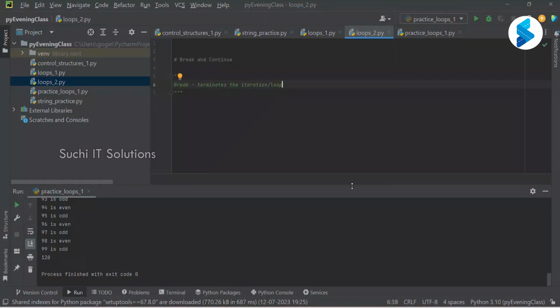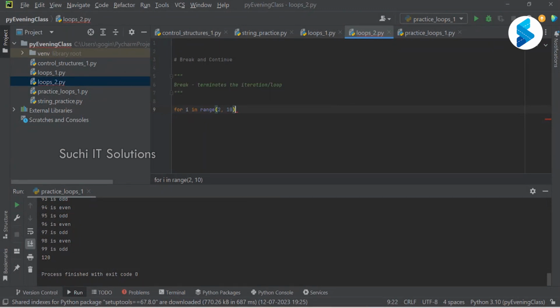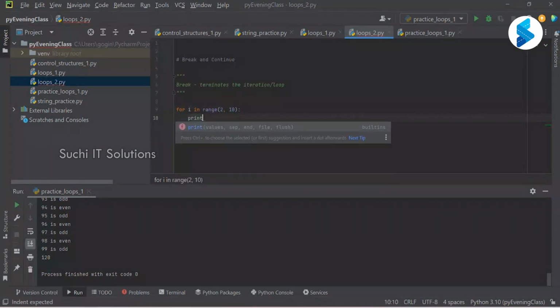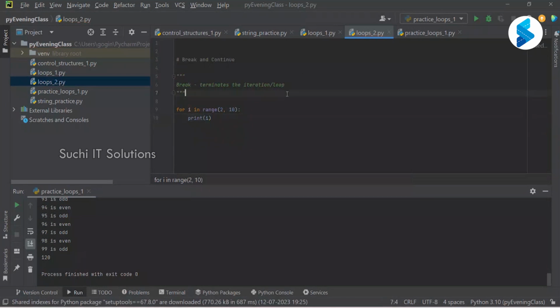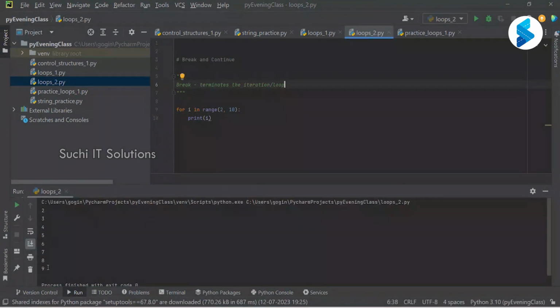So for example, if I have written for i in range of 2, comma, 10, print i. This is our regular loop process, right? Now let me execute this. It is printing 2 to 9.